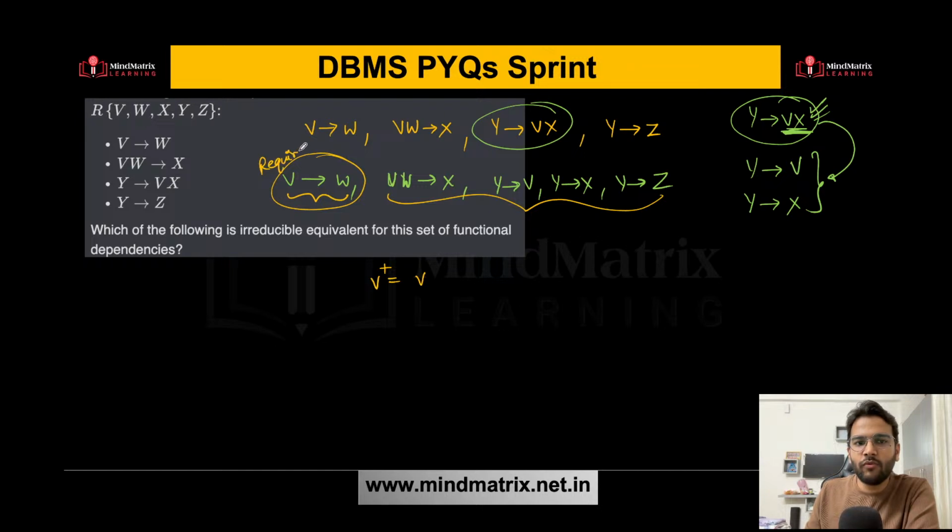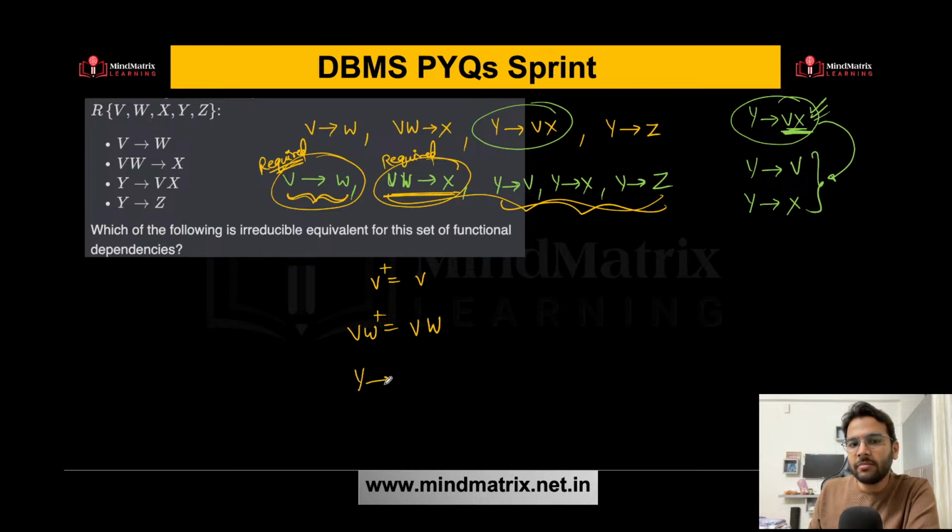You cannot remove it. So v determines w will be there for sure. What about vw determines x? So let's try to find out vw closure. So we are getting vw, what else? That's it. That means this is also required. Why I'm saying so? Because from vw, you are not getting x using other functional dependencies. That is the reason this is also required.